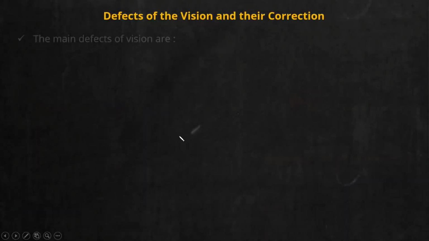Take your notebooks, give the first heading: defects of vision and their correction. We have to study mainly 3 defects of vision, namely myopia, hypermetropia, presbyopia.